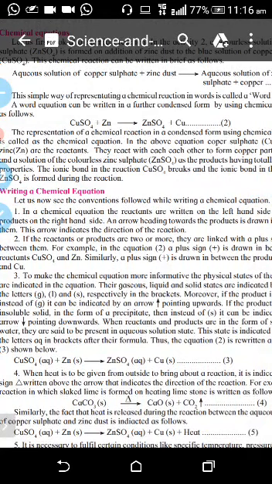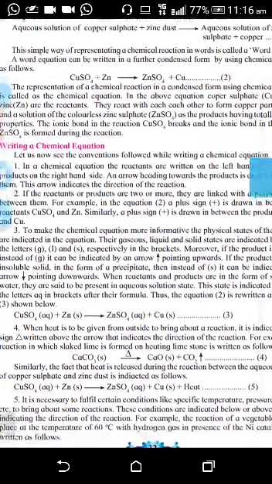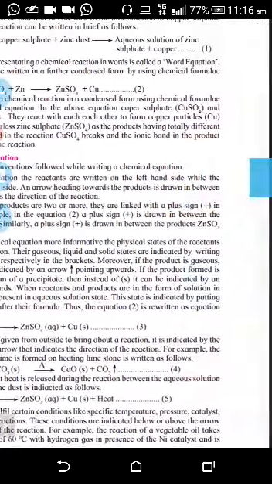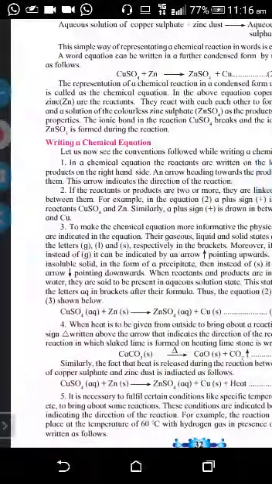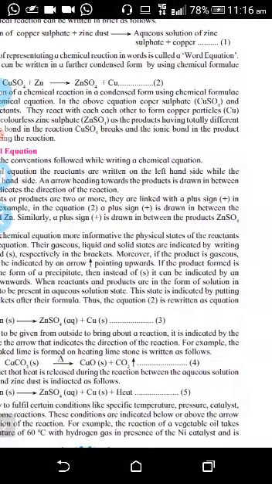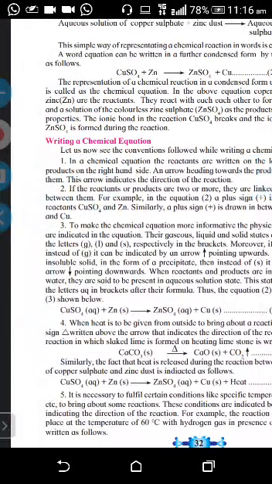Any problem? In writing a chemical equation, the reactants are written on the left hand side, while the products are written on the right hand side. An arrow pointing towards the products is drawn in between the reactants and the products. The arrow indicates the direction of the reaction. So the head of the arrow you show towards the product.